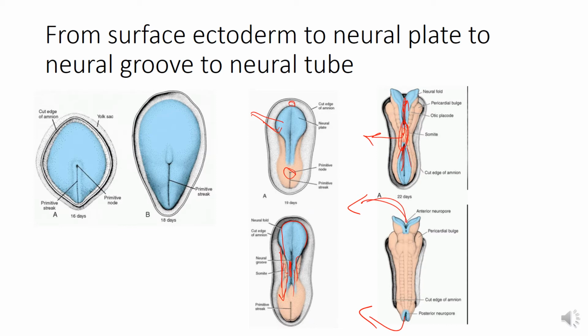This is the cranial neuropore, the anterior neuropore, and this is the caudal or posterior neuropore. The neuropores gradually diminish in size and finally become closed. The cranial neuropore closes on the 25th day, whereas the caudal neuropore closes on the 28th day of development. Closure of the neuropores completes the process of neurulation. It results in formation of a blind neuroectodermal tube called the neural tube, from which the central nervous system develops.